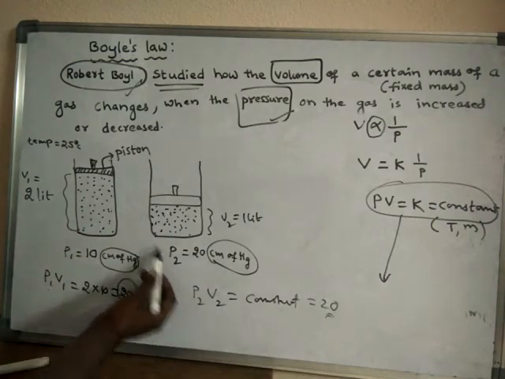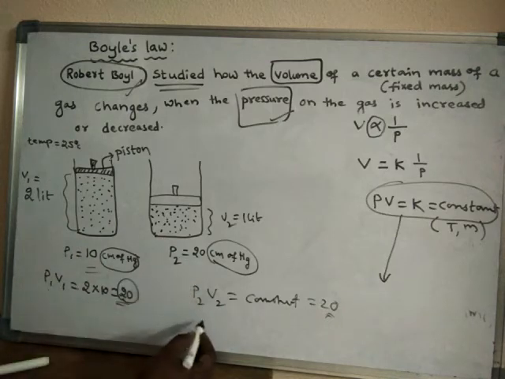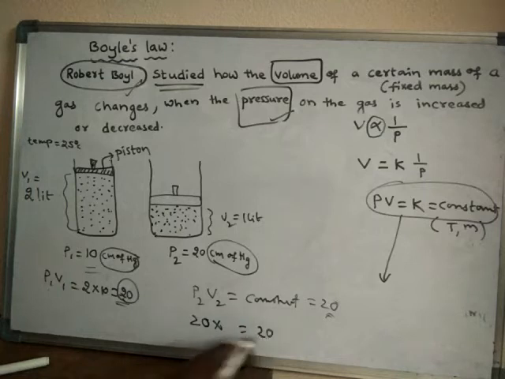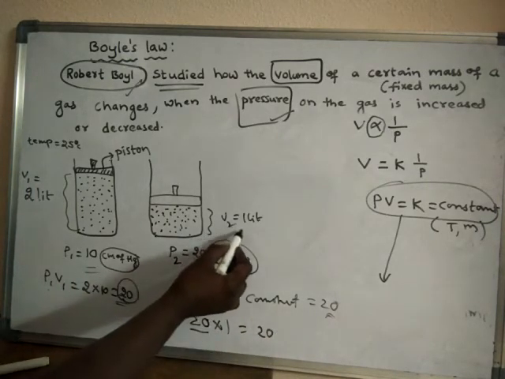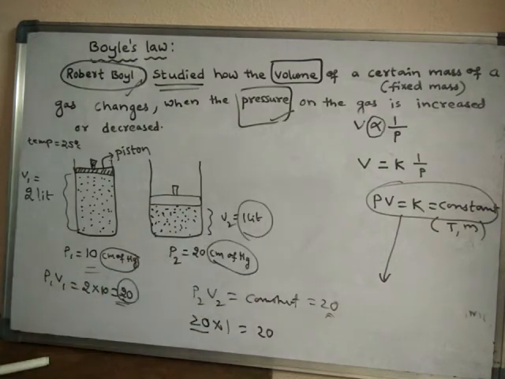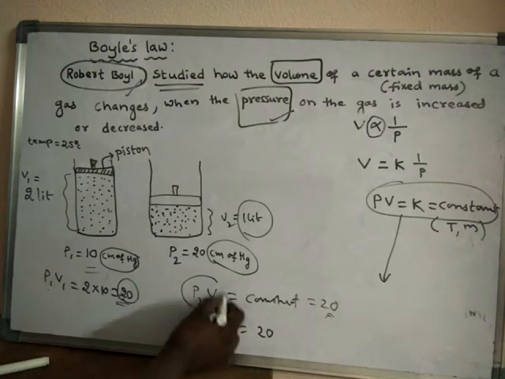When pressure is increased from 10 to 20, then what will the volume become? 20 into how much will be equal to 20? It will be 1. That means the volume will become 1 liter. 20 into 1 is 20.